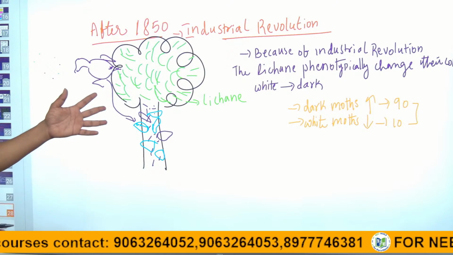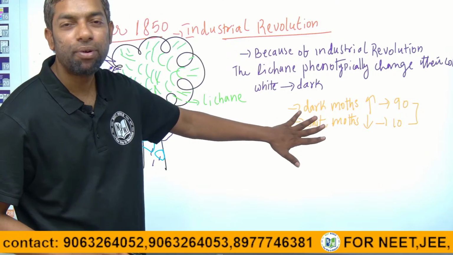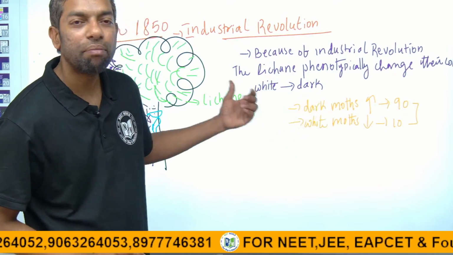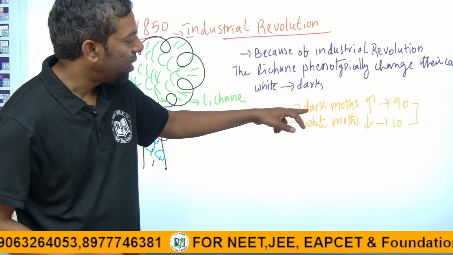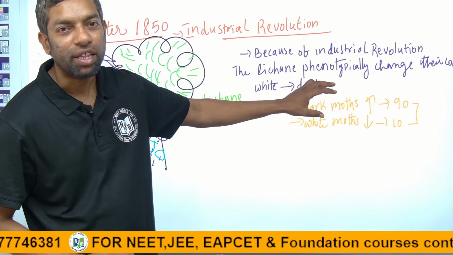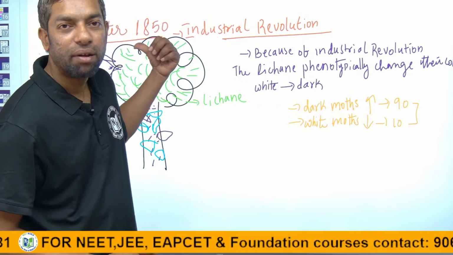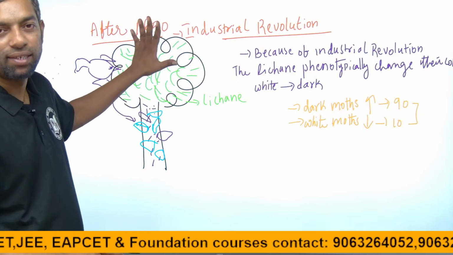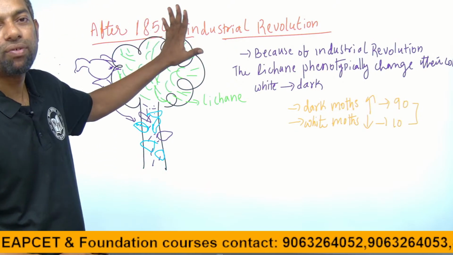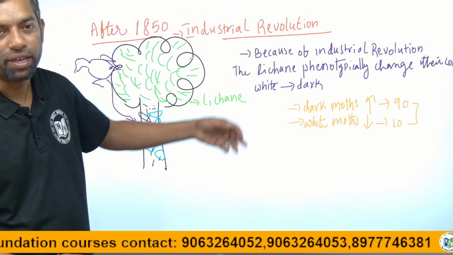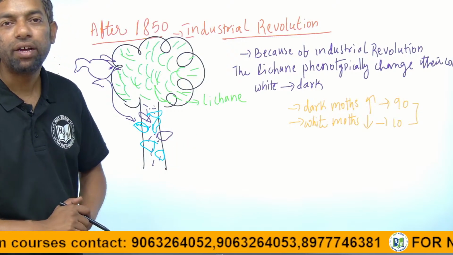In this condition, the white moths are greatly reduced because they are eaten by birds, and the dark moths' population will increase because they do not get affected by birds, because the bark color will change from white to dark. That is the industrial revolution after 1850 in the condition of England.